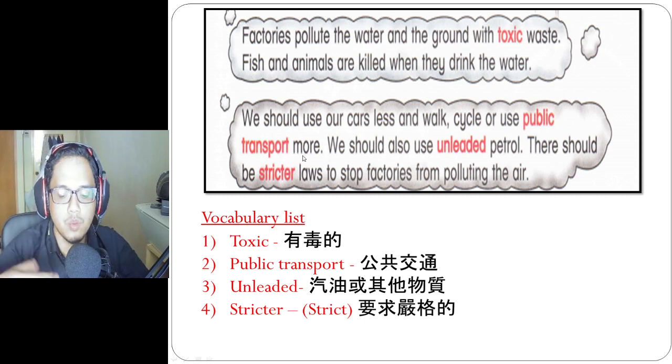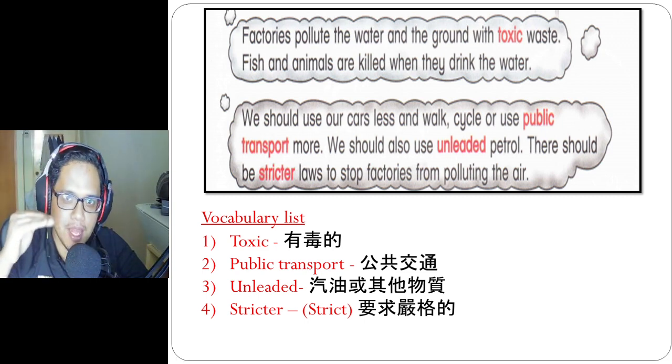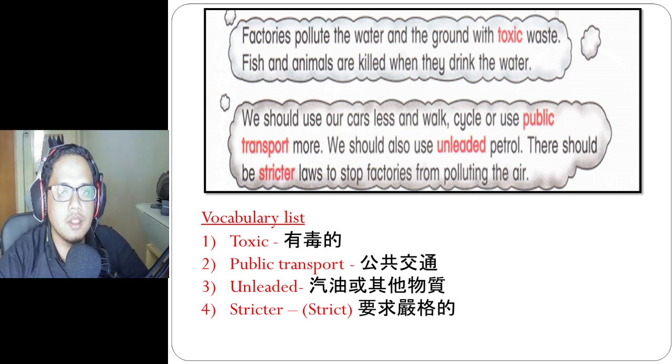The way we want to make the air pollution become less, one of the ways is we should use less car. Can you understand or not? So if we do not use the car, what should we use? We can walk, cycle, or use public transport.